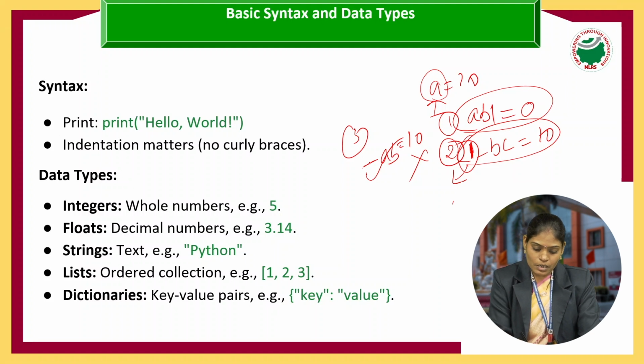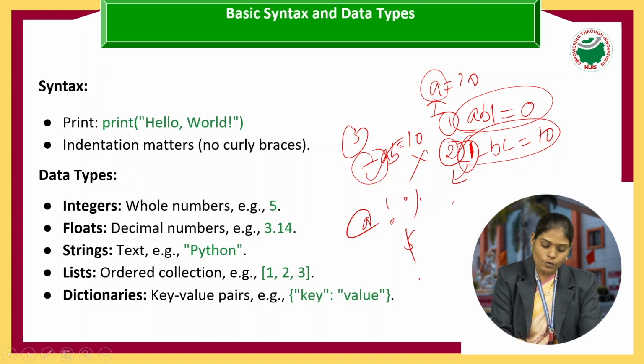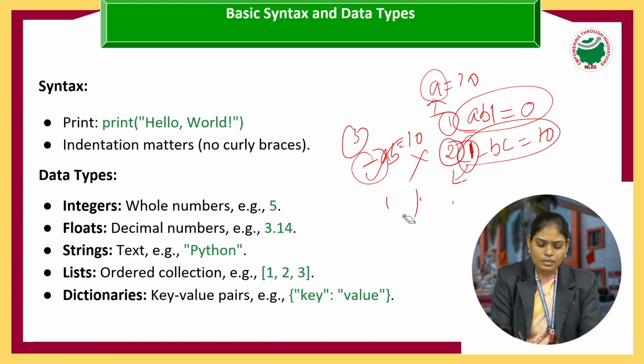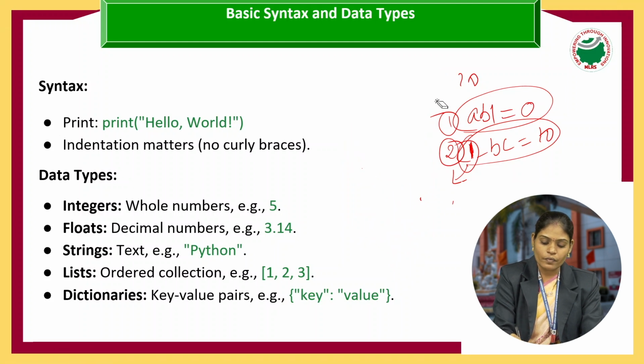Except for underscore, we cannot use special characters like @, not equals, percent and the dollar symbol. We have to use only underscore. So this is how we represent an identifier, or a variable.